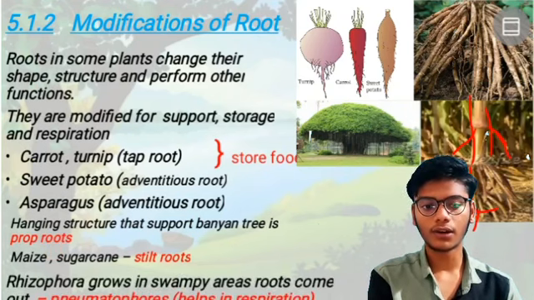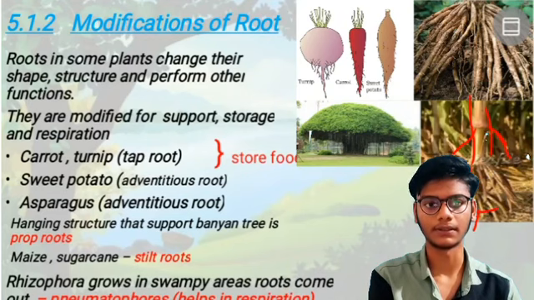And Rhizophora grows in swampy areas, that is, wet land areas. The roots that come out are known as pneumatophores and help in respiration.